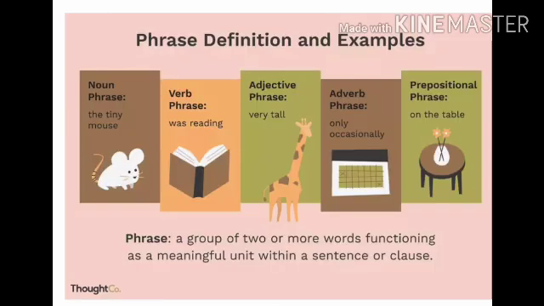So this is the last image, my dear student. There is nothing to write here. Just see that phrases again have types, like noun phrase, verb phrase, adjective phrase, adverb phrase, prepositional phrase. You may be thinking, what are all these? As we read types of sentences, and types of pronouns and nouns, every part of speech in grammar has its types and its definition.